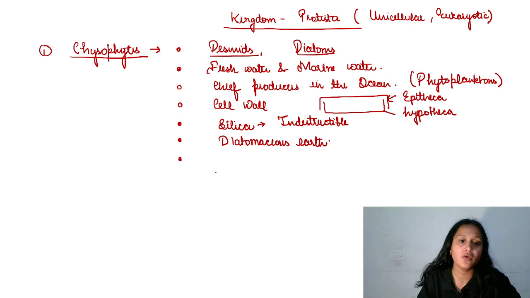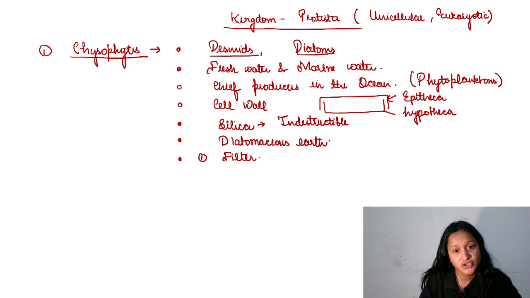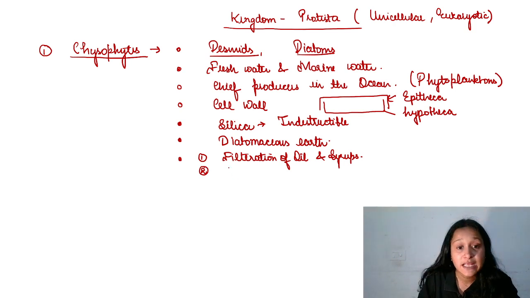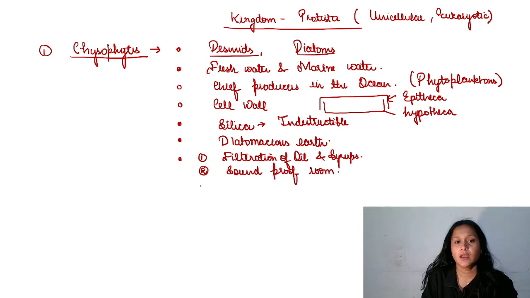How is it useful? Number one, it is used in filtration. किसमें काम आ रही है, filtration of oils and syrups. Then sound proof room बनाने के लिए, sound proof rooms. And being gritty in nature, gritty होती है texture में, if you touch it you will feel little granules there, so being gritty in nature, it is used in polishing.